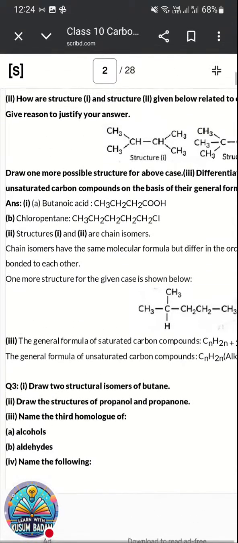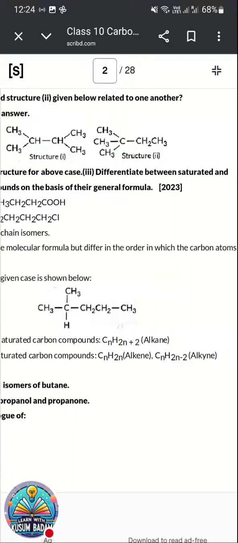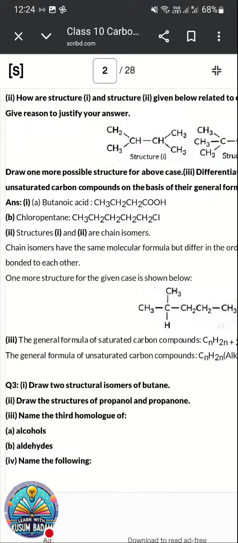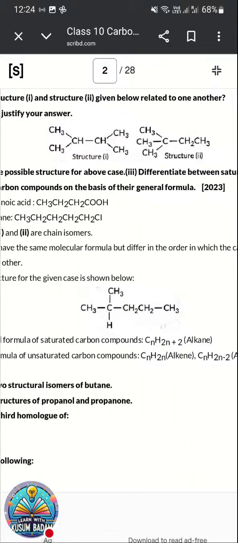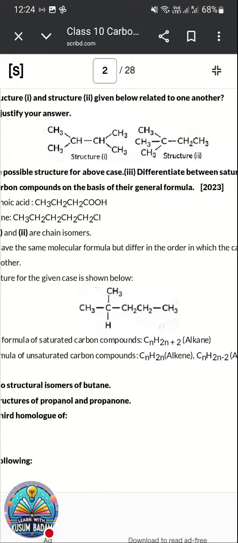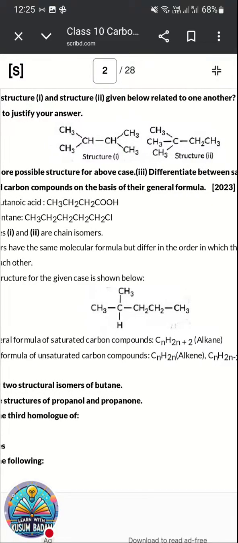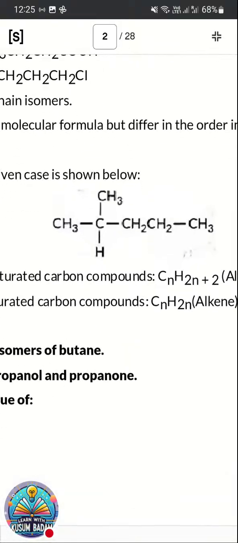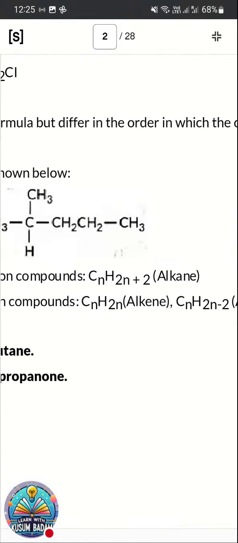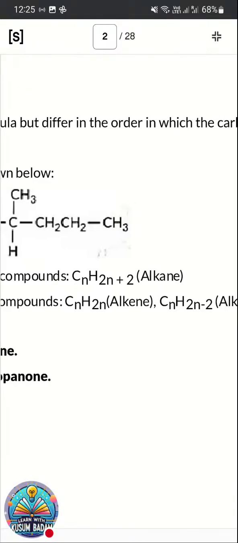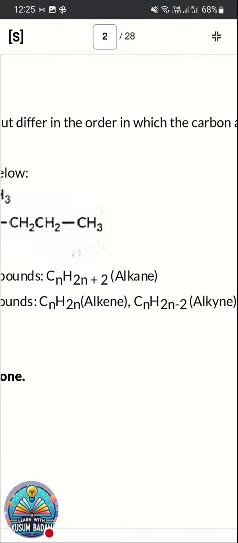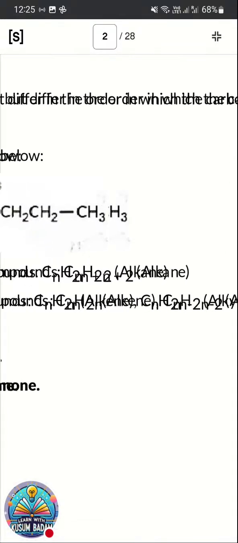Now, the next question: differentiate between saturated and unsaturated carbon compounds on the basis of their general formula. The general formula of alkane is CnH2n+2, and for alkene, it is CnH2n. All three general formulas are important. Mostly, you are all ready with that. So the general formula of alkane is CnH2n+2, for alkene it is CnH2n, and for alkyne, CnH2n-2. So the second question was related to their general formula.